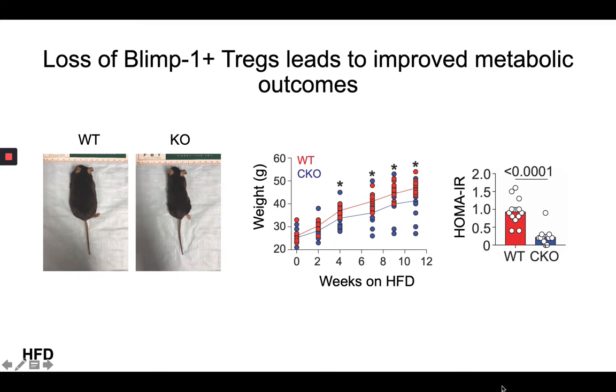So how is it possible that destabilizing effector Tregs through selective BLIMP1 deletion was improving insulin sensitivity? To help answer this question, we drew on a recent discovery by the Tontonoz lab that IL-10 has the ability to suppress thermogenesis, and proposed our own hypothesis that ablation of BLIMP1 dependent IL-10 signaling by Tregs induces thermogenesis to diminish weight gain and mitigate insulin resistance.